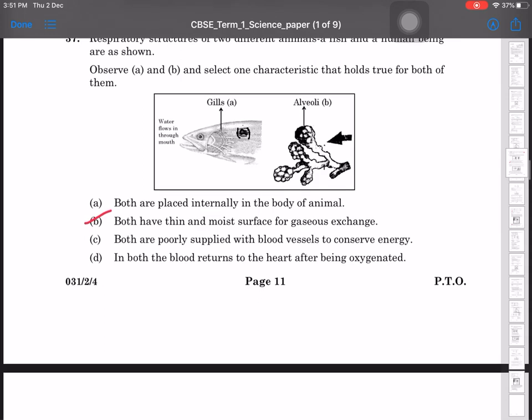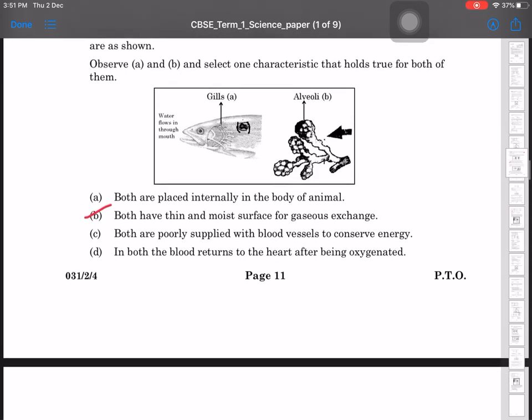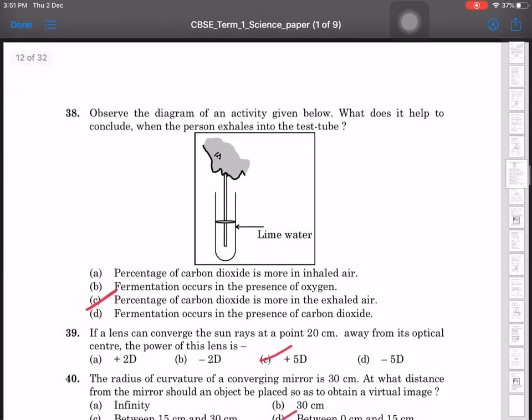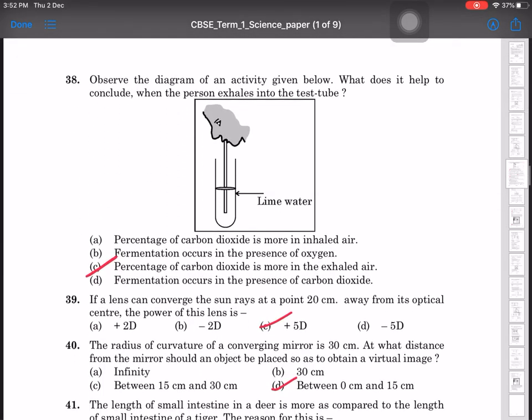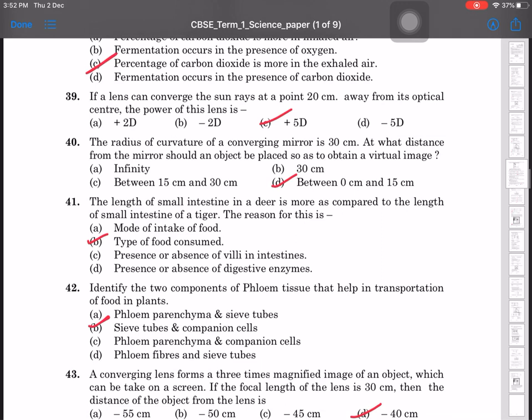Respiratory structures of two different animals, fish and human beings, are shown. Both have thin and moist surfaces for gaseous exchange. Observe the diagram of an activity given below. What does it help to conclude when the person inhales and the percentage of carbon dioxide is more in exhaled air? If a lens can converge the sun rays at 0.20 centimeter away from its optical centre, the power of the lens निकालनी हमने, तो C option.